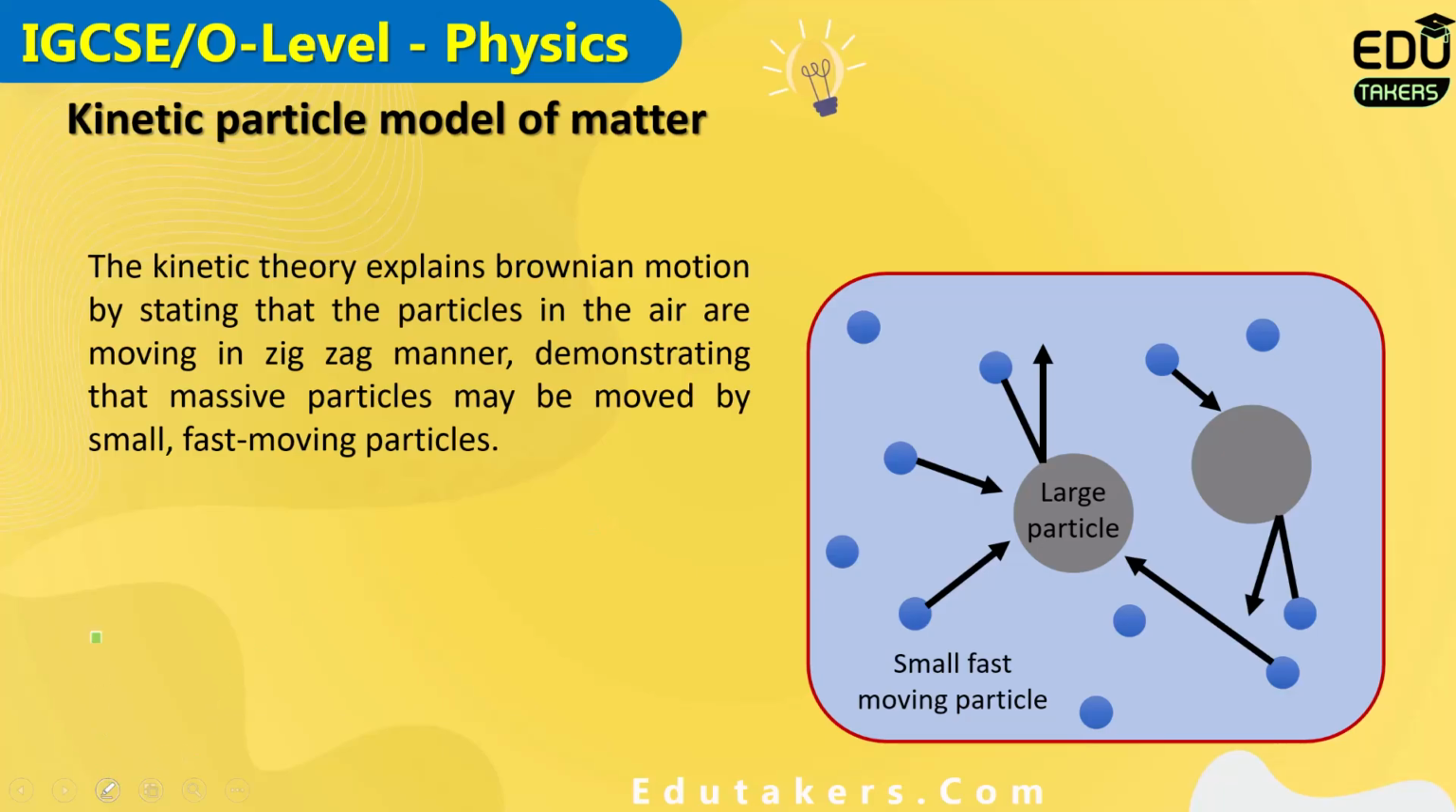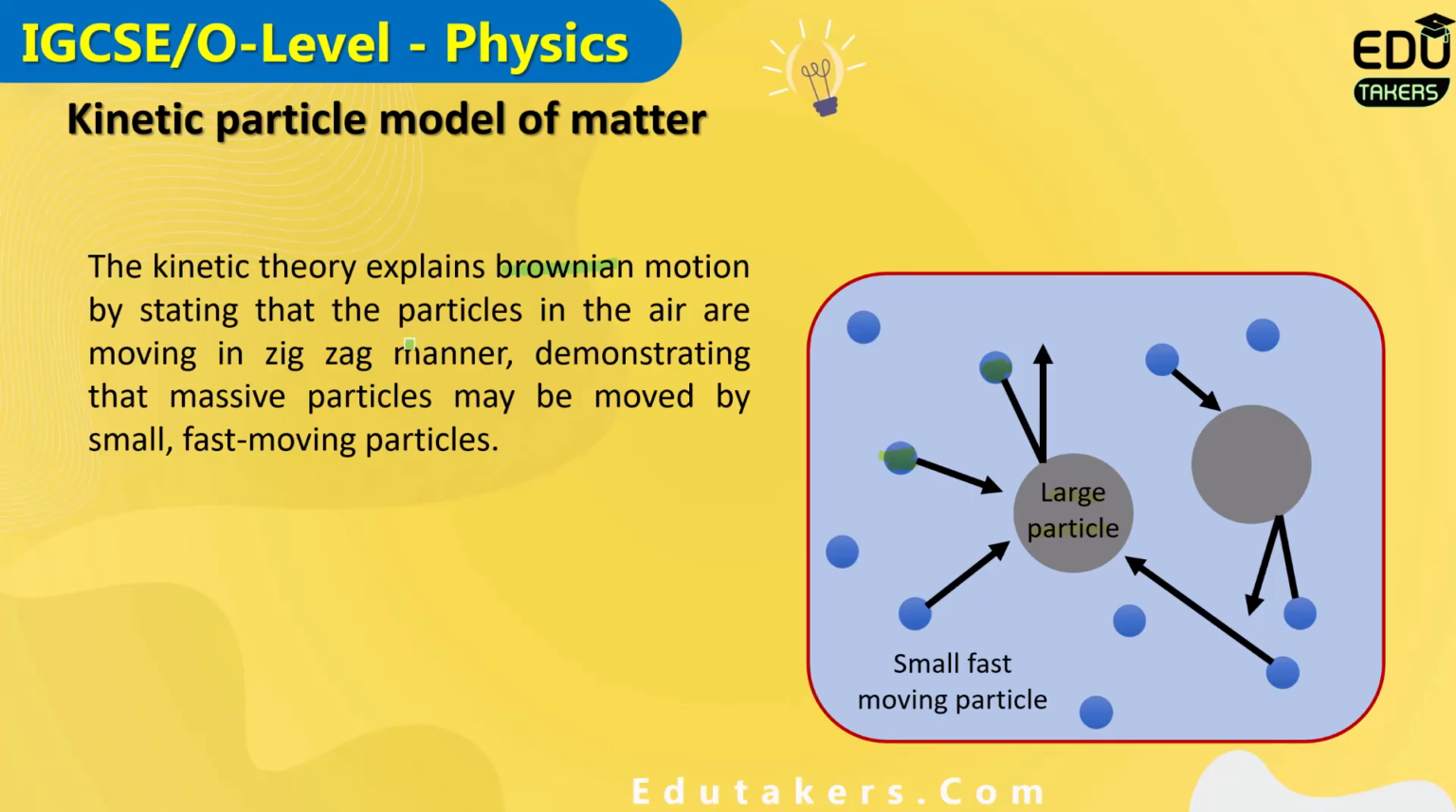You can also see in this figure, these are the large particles shown by the black circles, and these are hit by the very small fast moving particles, just like the particles of the gas. When this collision happens, the large particle moves in any random direction in a zigzag manner, which is the Brownian motion. You can see here, kinetic theory explains the Brownian motion by stating that the particles in the air are